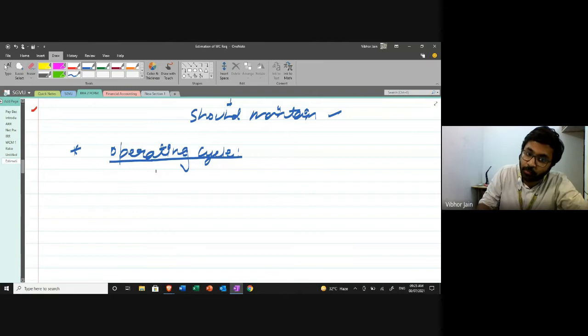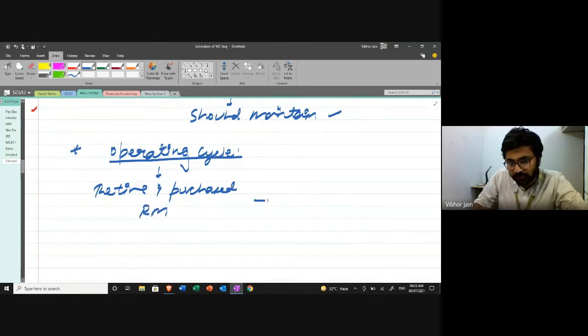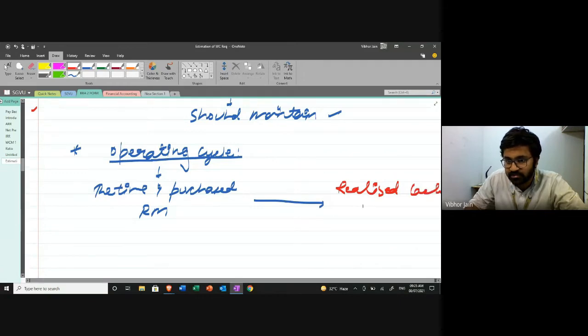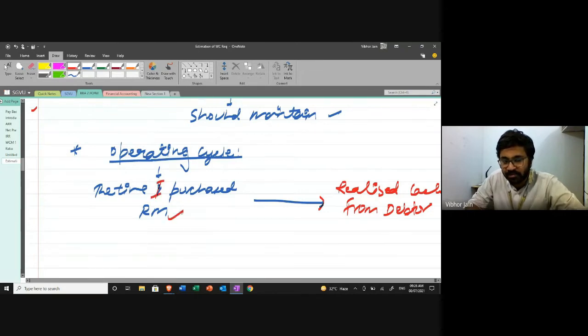So what is the operating cycle? The operating cycle is the time from when I purchase raw material to the time I realize cash from the debtor. So this time gap, for example, let's say is